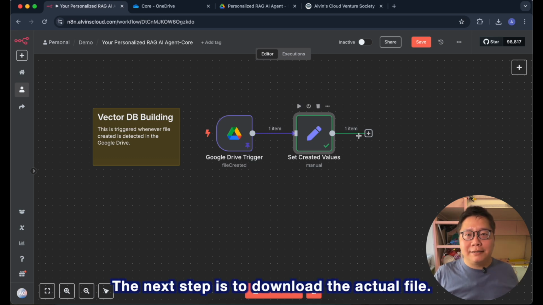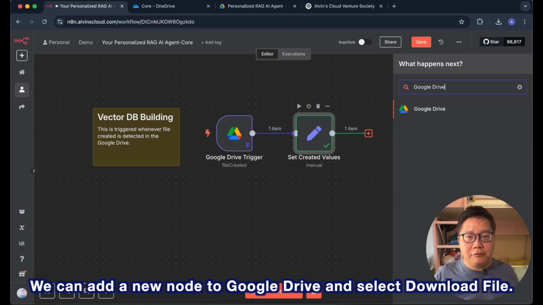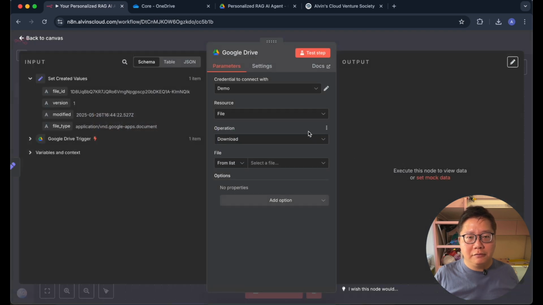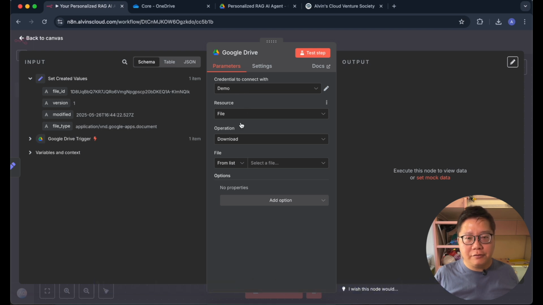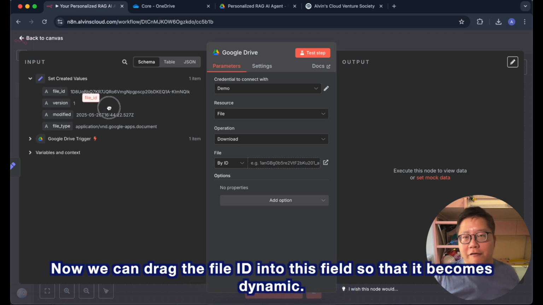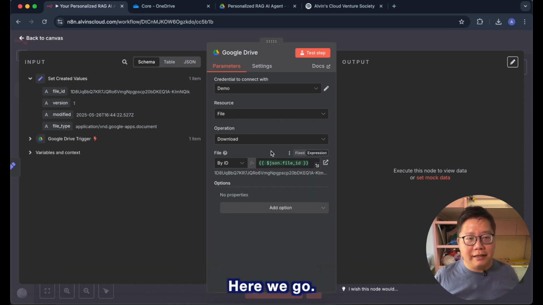The next step is to download the actual file. We can add a new node, Google Drive, and select download file. Now make sure we select the correct credential. And then in the file, we select by ID. And remember, we already have the ID populated. Now we can drag the file ID into this field so that it becomes dynamic. Let me try that again. Here we go.